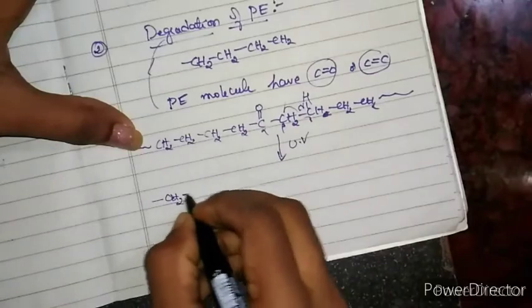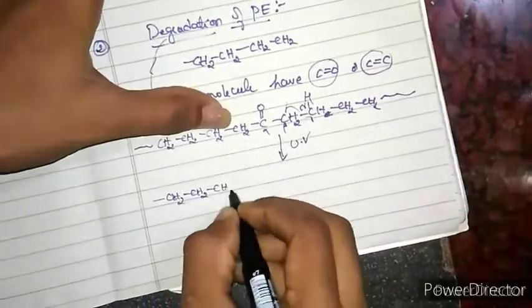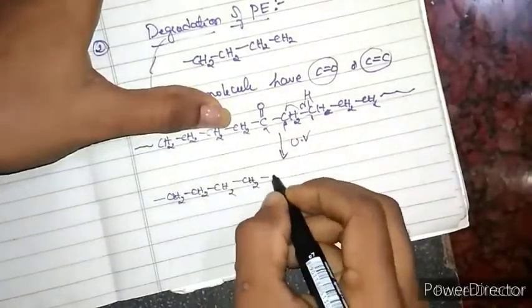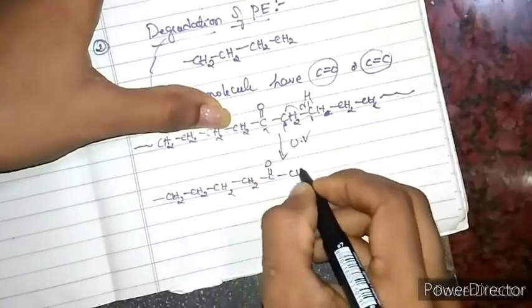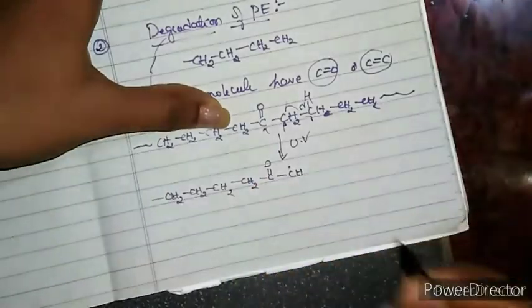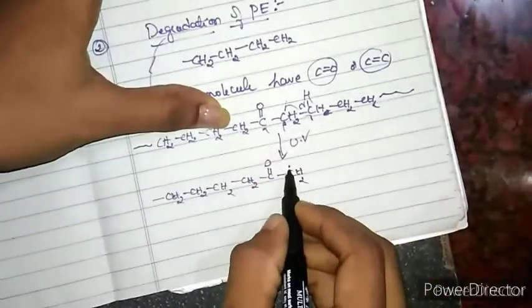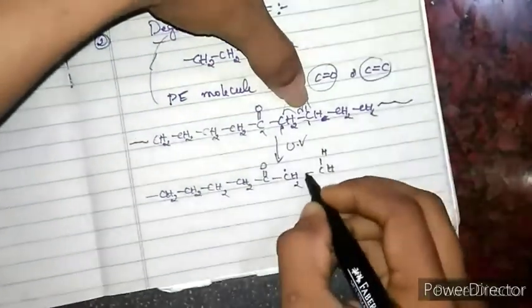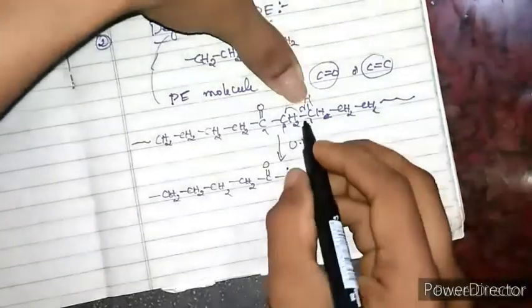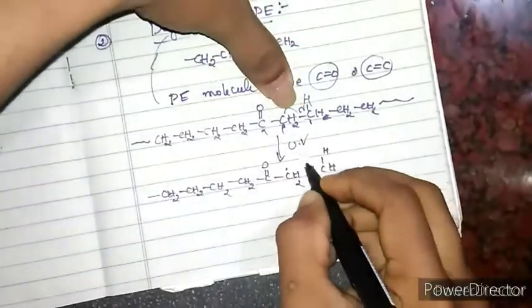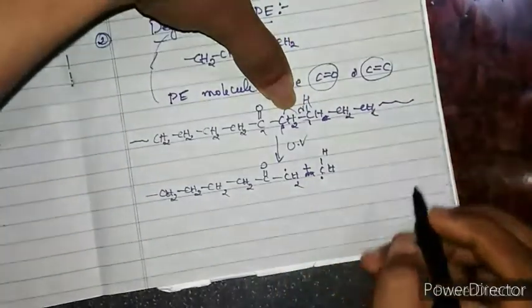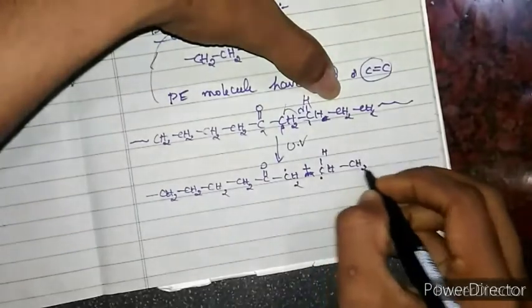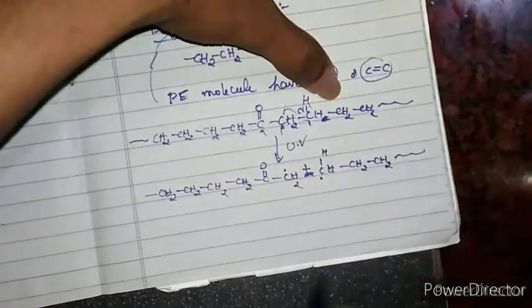CH2, CH2, CH2, CH2, C double bond O, CH2, this carbon has a free radical, and this carbon, oh sorry, I'm not supposed to write the bond here because I cleaved the bond, right? So this carbon also has a free radical, CH2, CH2, like this.